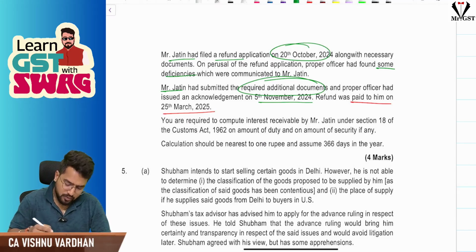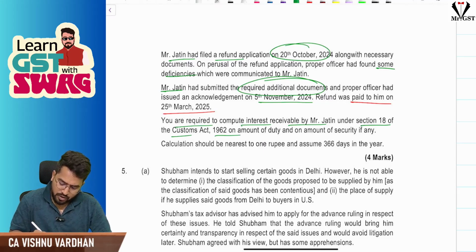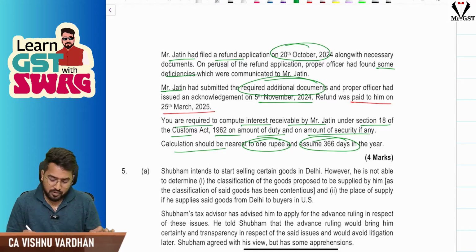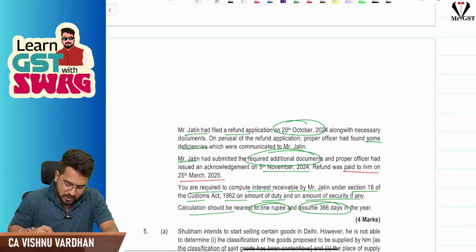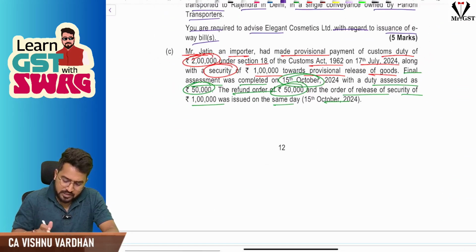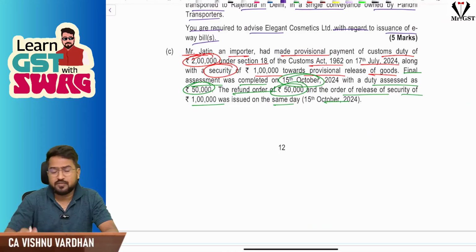Now you are required to compute interest receivable by Mr. Jatin under Section 18 of Customs Act 1962 on amount of duty and amount of security, if any. Calculate interest to the nearest 1 rupee and assume 360 days in the year. Okay, so here we have to calculate the interest on that refund amount.